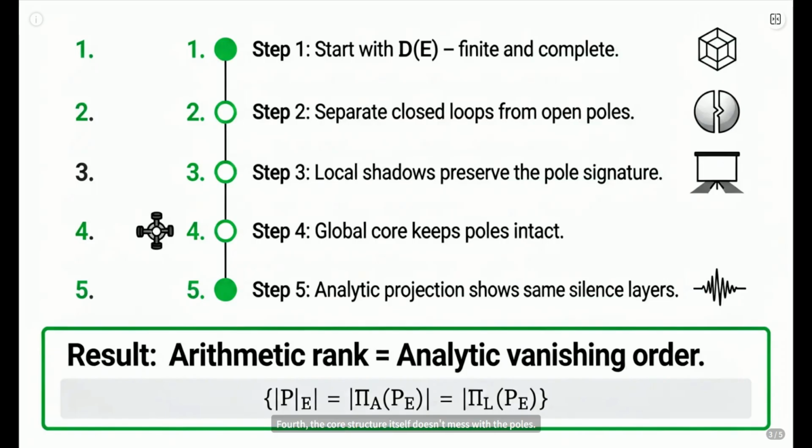Fourth, the core structure itself doesn't mess with the poles. Fifth, when we project, the arithmetic side counts the poles as directions, the analytic side counts them as silences. Since the source was the same, the counts must match. Boom! Arithmetic rank equals analytic vanishing order. It's not about proving one from the other. It's about showing they both faithfully read from the same pre-existing list of open poles. Simple, elegant, and avoids all the old heavy lifting.